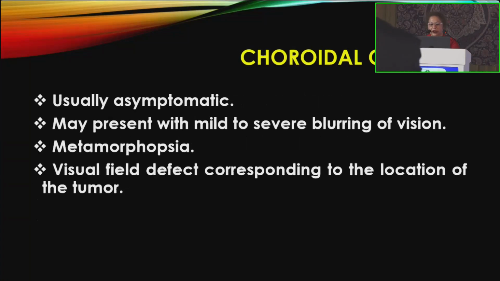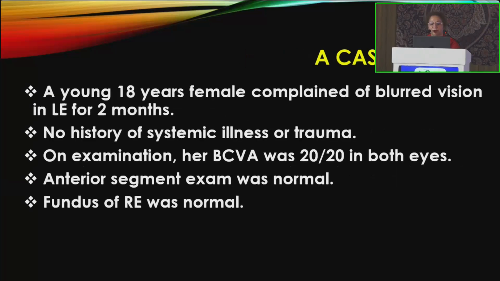Patients are usually asymptomatic. They may have mild to severe blurring of vision, metamorphopsia or visual field defect corresponding to the location of the tumor. Presenting a case of a young 18-year-old female, she complained of blurred vision in the left eye for 2 months. She had no history of systemic illness or trauma. Her best corrected vision was 20/20 in both eyes.